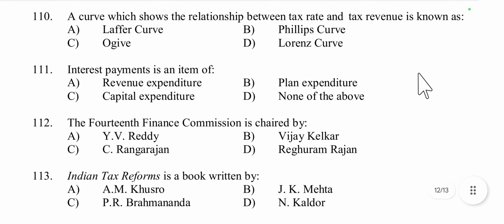Then question number 111. Interest payments is an item of revenue, expenditure, plan or capital. It comes under revenue expenditure. Interest payment is an item of revenue expenditure, because interest payments on public debt are classified under revenue expenditure because they are recurring payments not used to create assets.